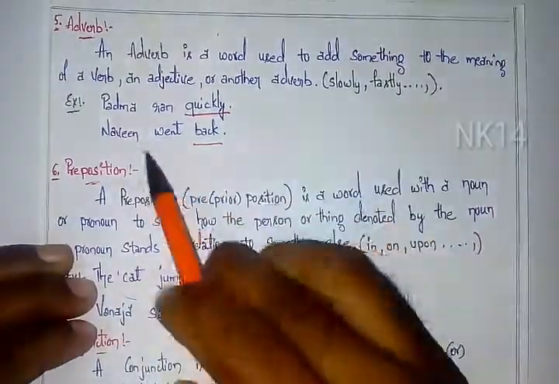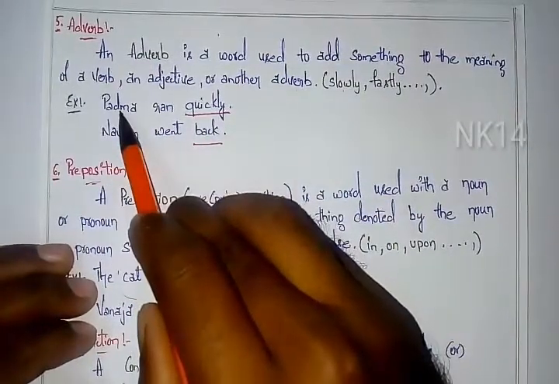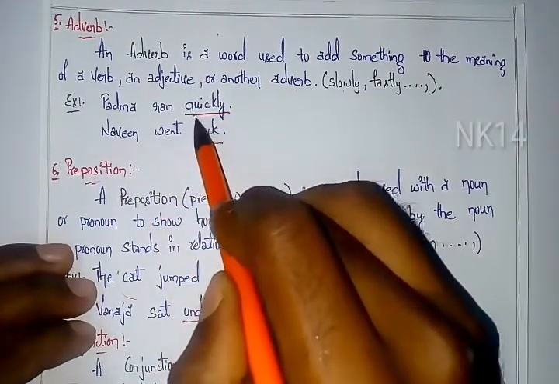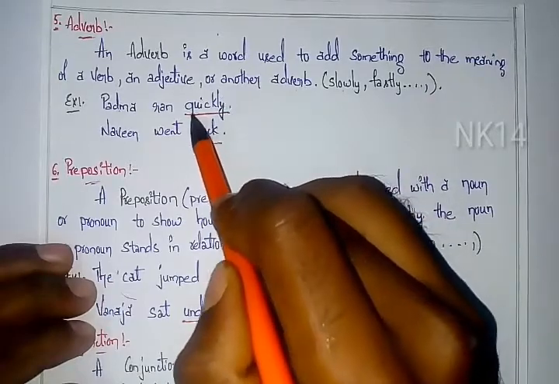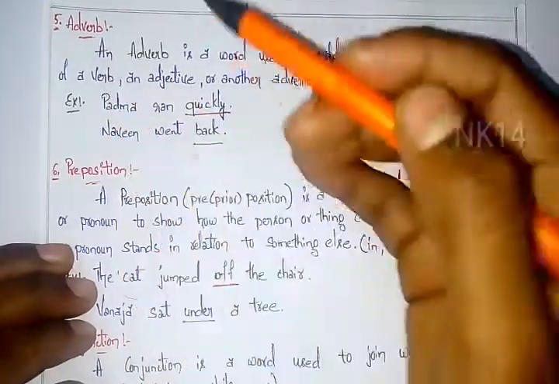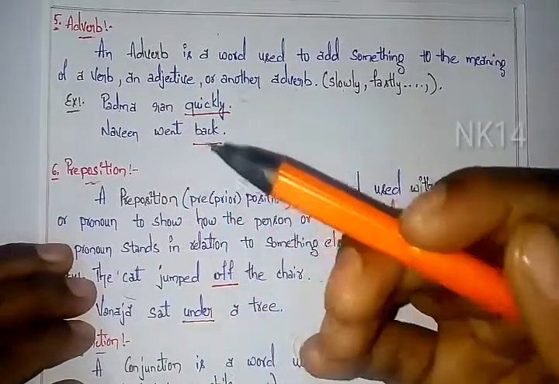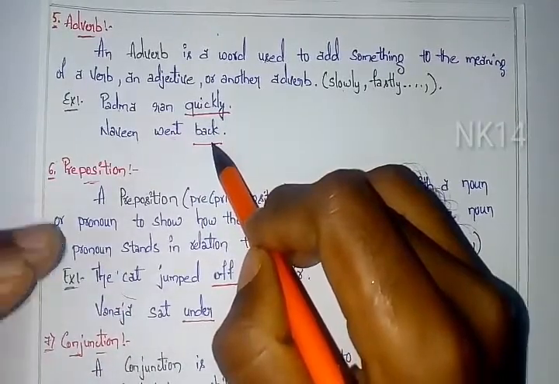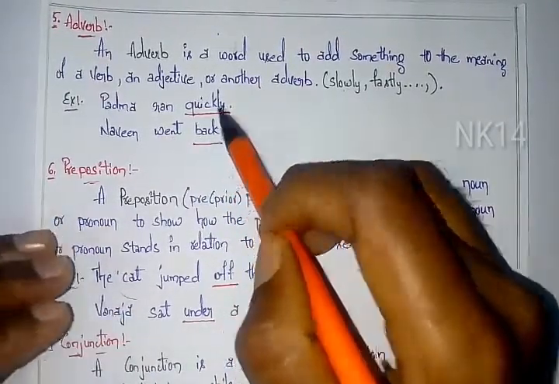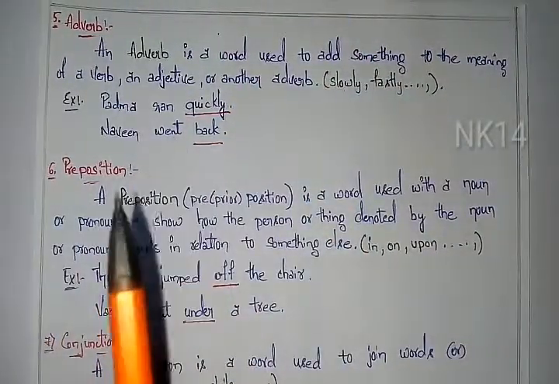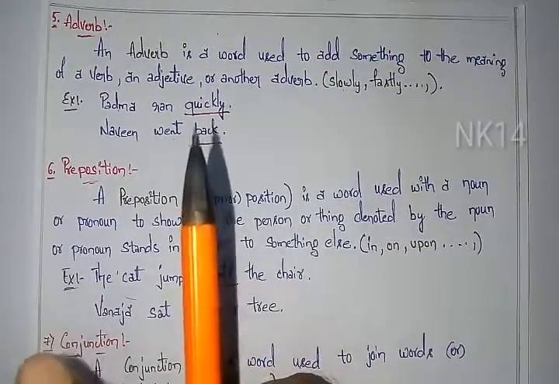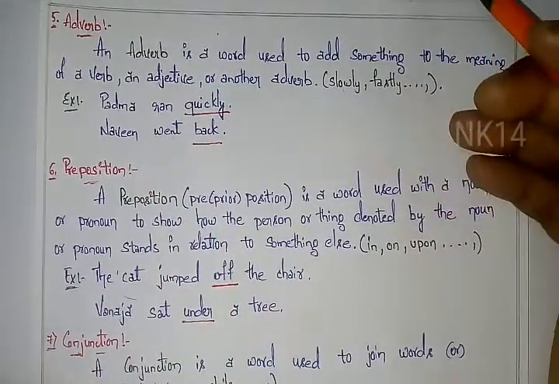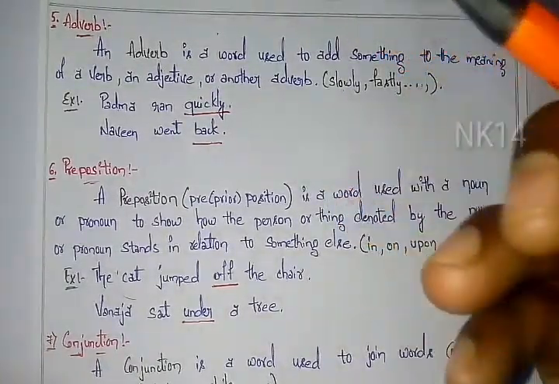So let's see it in sentence form. Padma ran quickly. Here Padma is the noun, ran is the verb, and something is added to the verb: we are adding ly to the adjective, that is quickly. Quickly comes under the adverb. Next, Naveen went back. So what happened? Naveen is doing some action and back explains the verb, so back comes under the adverb. So this is simple, friends. An adverb is a word used to express more meaning for a verb, an adjective or another adverb, like fastly, quickly, slowly. These are some examples of adverbs.